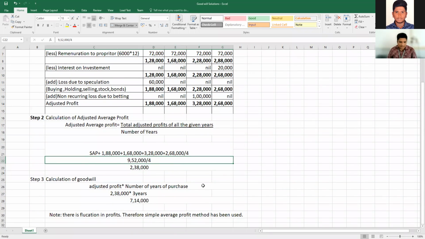Okay. Note there is a fluctuation in profits. Therefore, the simple average profit method has been used. That's all.